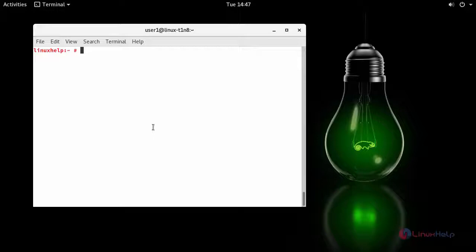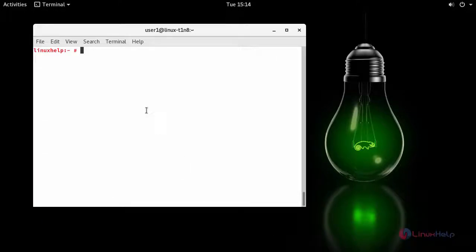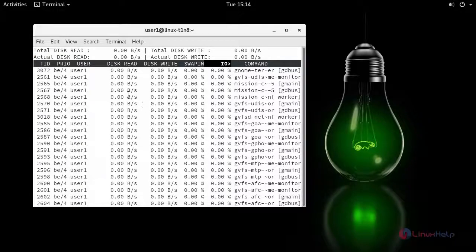Now let us see a few options available in your Iotop. It is used to show your information of usage. Similarly, you can also use the user option by typing iotop -u followed by the name of the user, either a root user or a user, and this will list out the statistics of that user.